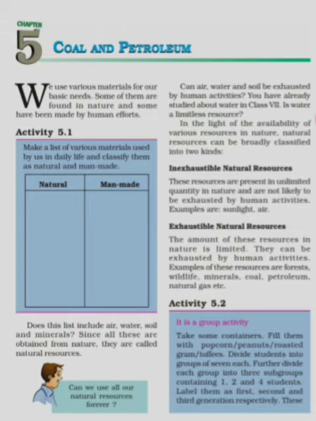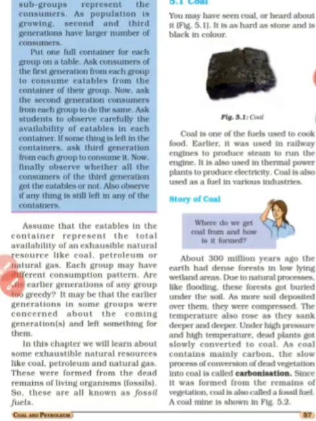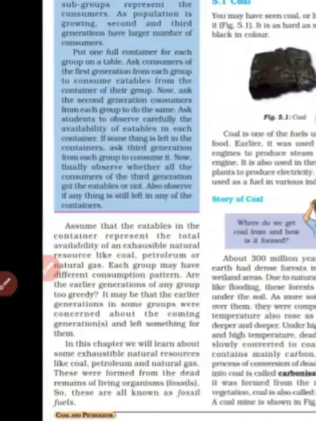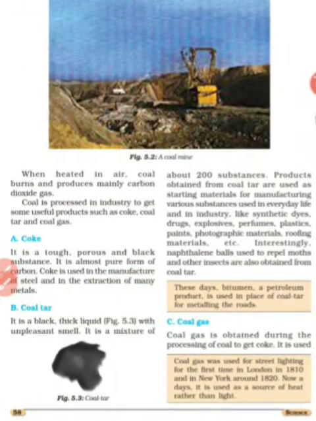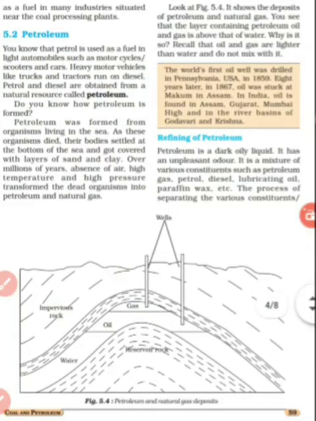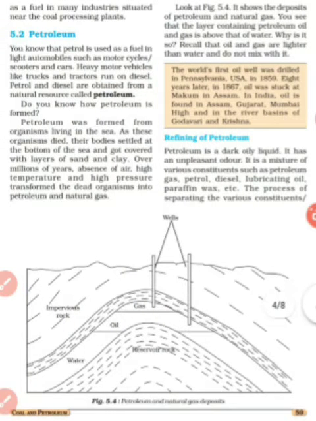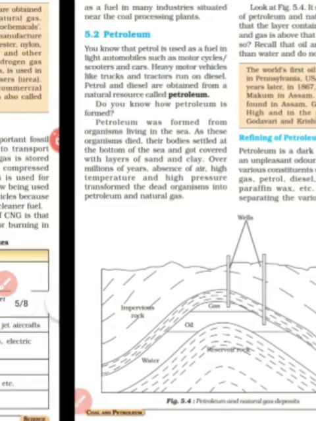But before that, let us see what is in this chapter. You have to study about coal, story of coal, coke, what is coke and what is the difference between coal and coke. Then petroleum. After that we will discuss petroleum, how petrol is refined, how it is made pure so that it can be used in various types of automobiles.